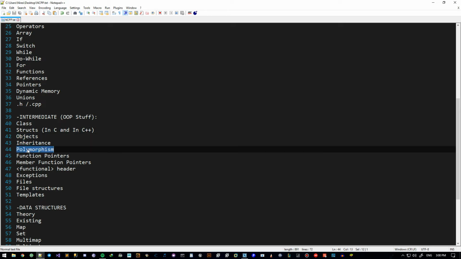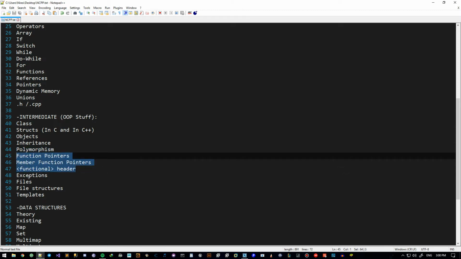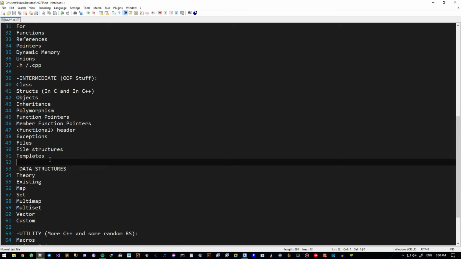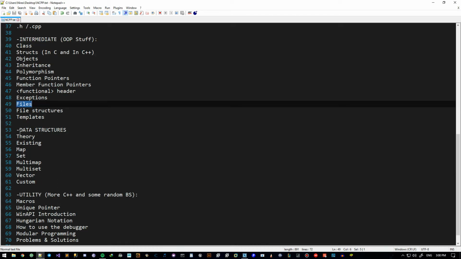Objects, inheritance, polymorphism, function pointers, member function pointers, the functional header. Again, these are for C++. Exception files, file structures, and templates. Okay, so templates and exceptions are general things. Files too, but we'll do them in C++. We'll talk a little bit about data structures in the third module.